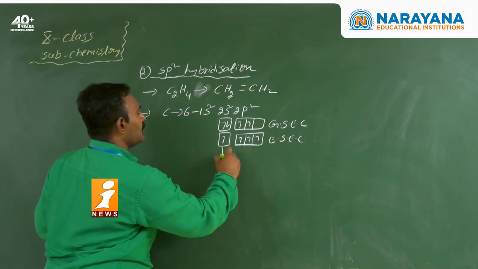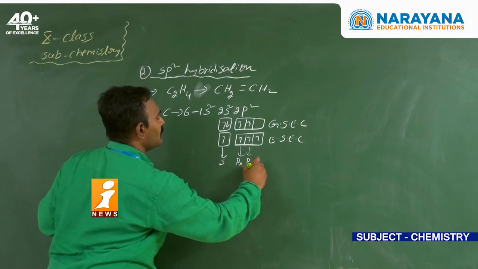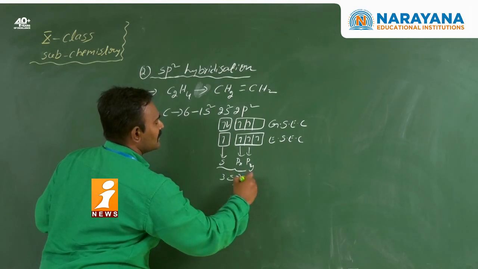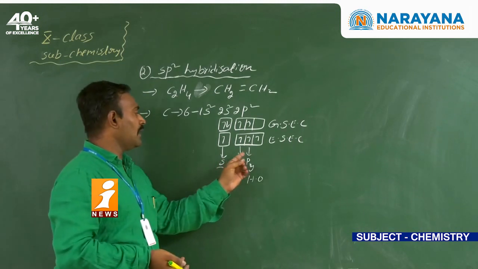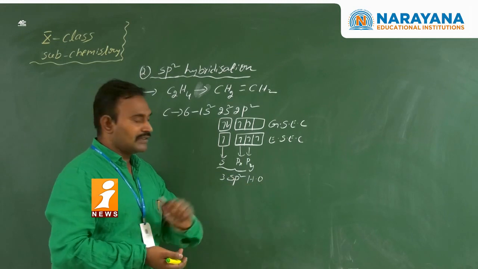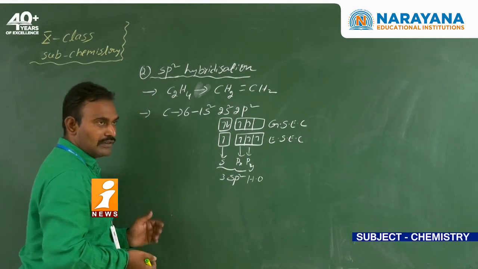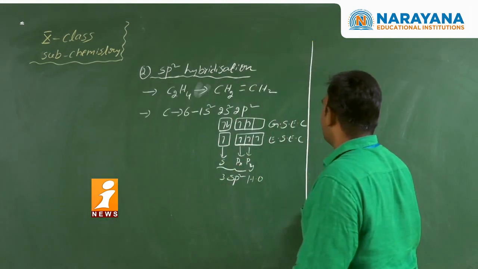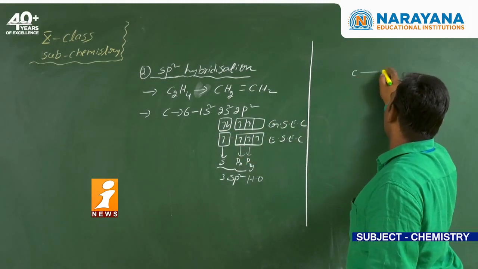So one s orbital and 2 p orbitals can give the 3 sp2 hybrid orbitals. That means one s orbital and 2 p orbitals undergo sp2 hybridization and produce the 3 sp2 hybrid orbitals. Now coming to the carbon. Here, in total how many carbon atoms do we have? 2 carbon atoms.